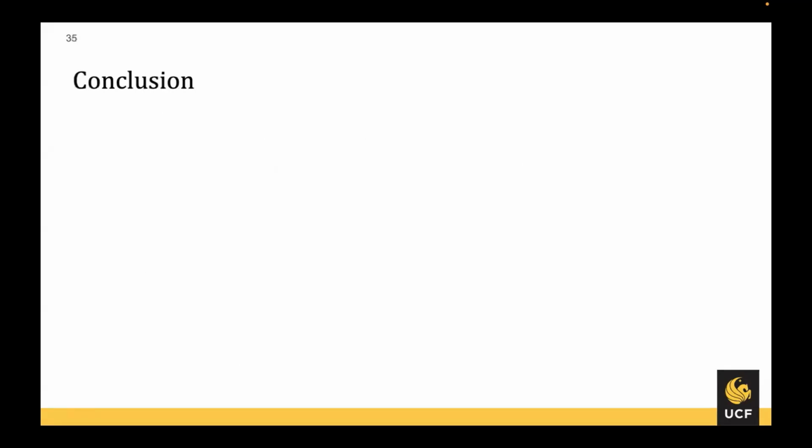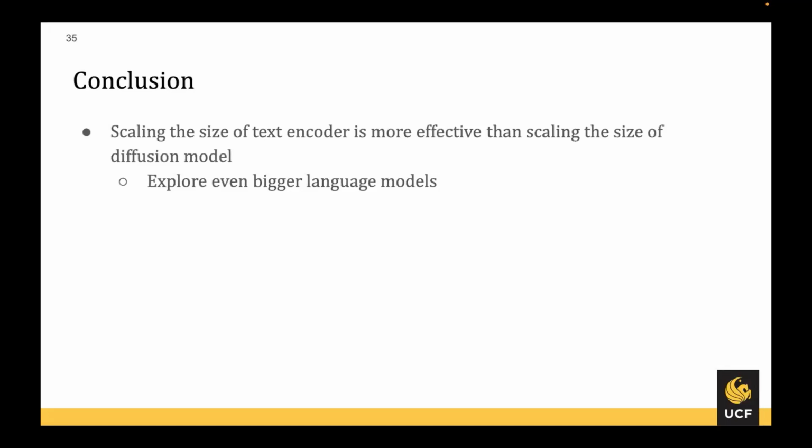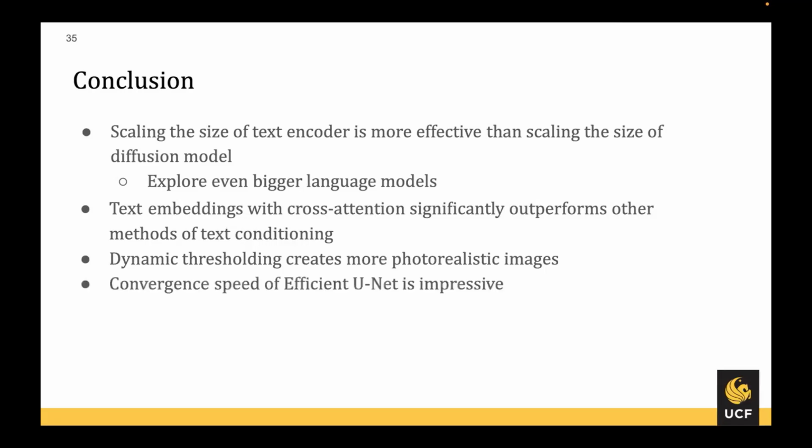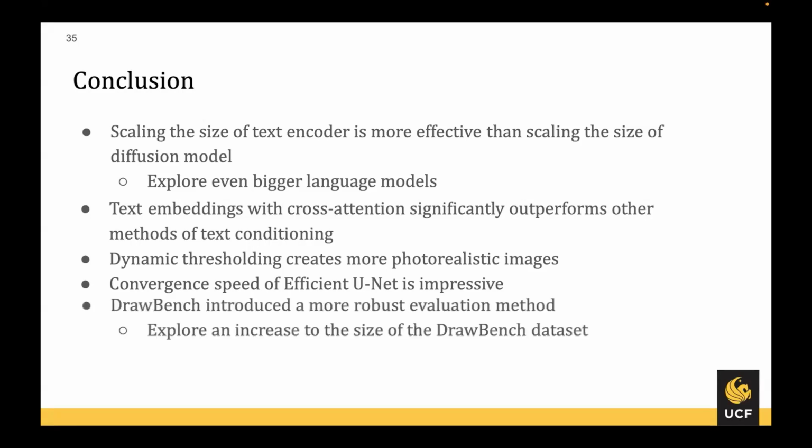So to sum it up, Imagen shows the effectiveness of using large text encoders over using large diffusion models, which brings us to one research direction of having even bigger language models. Secondly, they also showed that text embedding with cross-attention is a better method of text conditioning. Also, the dynamic thresholding method is responsible for creating more photorealistic images. Moreover, they introduced the Efficient U-Net for the super-resolution task, and showed that it is way better in terms of both convergence and memory efficiency. And lastly, they introduced DrawBench, which is a more robust evaluation method than the other methods used previously.